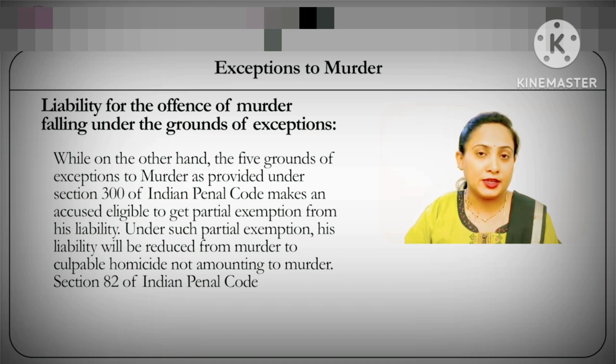As earlier mentioned, if an offence of culpable homicide falls under any one of the 4 clauses that section 300 refers to, then culpable homicide becomes murder. That is, culpable homicide becomes murder provided one of the clauses of section 300 is fulfilled out of the 4. Secondly, the same offence of murder can get back the status of culpable homicide not amounting to murder, provided any one of the 5 grounds of exceptions is fulfilled.